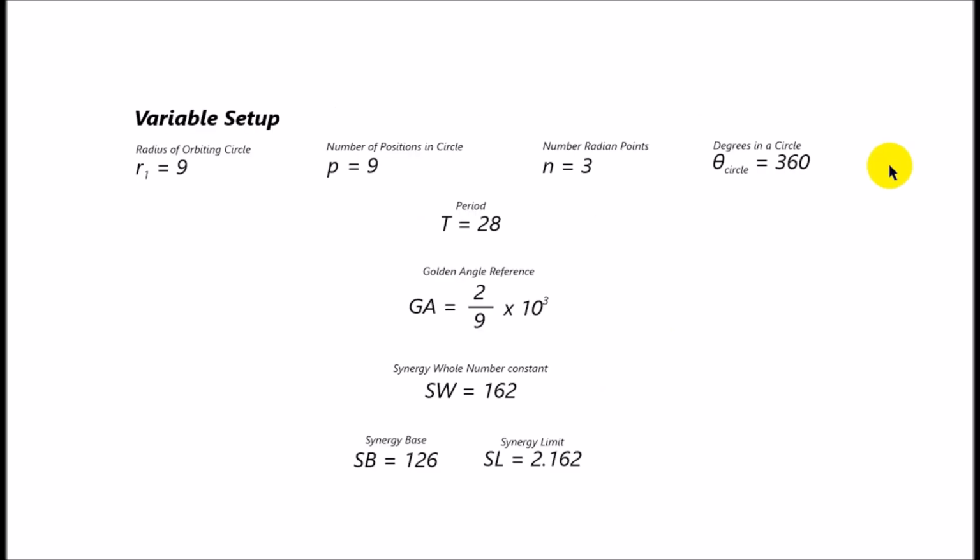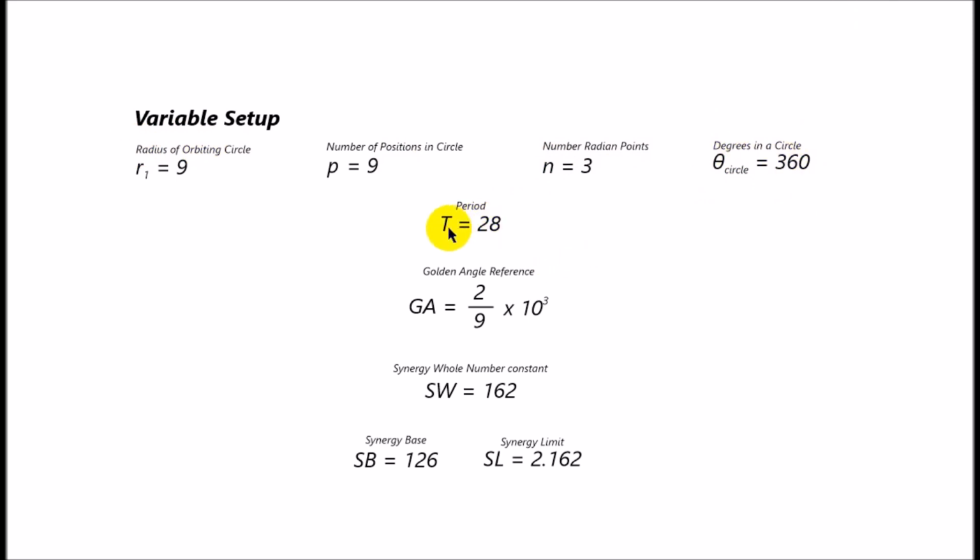Okay, so let's talk about the variable setup. I've ranked these according to logic, so the easiest ones to explain are at the top, and the hardest ones to explain are at the bottom, and we're just going to work our way through them. So we start with R1, which is the radius of an orbiting circle, the number of positions in the circle, which is the number of circles we're placing in formation, the number of radian points, the number of points in a triangle, and then the degrees in a circle, 360. That's all good.